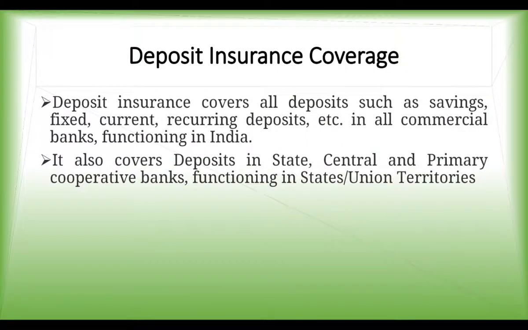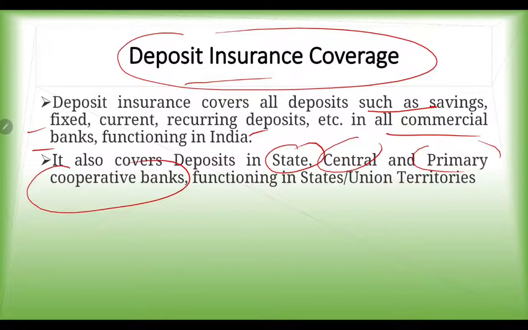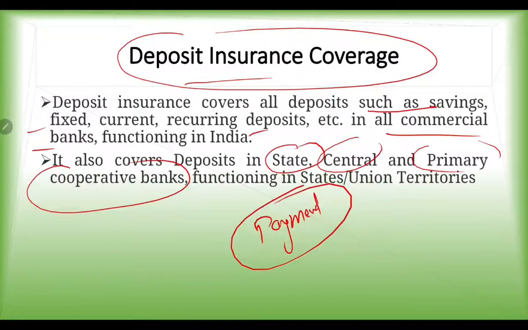So what are the different deposits which are covered under this deposit insurance? It covers all deposits such as savings accounts, fixed deposits, current deposits, and recurring deposits, all of them in commercial banks functioning in India. All the deposits under these banks are safeguarded by this deposit insurance coverage. Also, state, central and primary cooperative banks, and even if you have deposited some money in a payment bank, it would again be insured under this deposit insurance coverage.